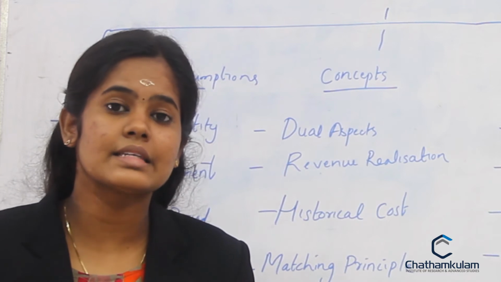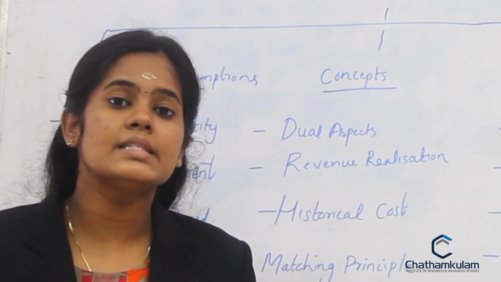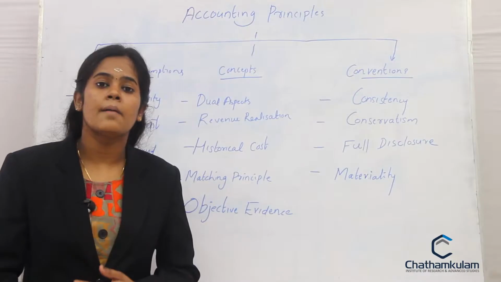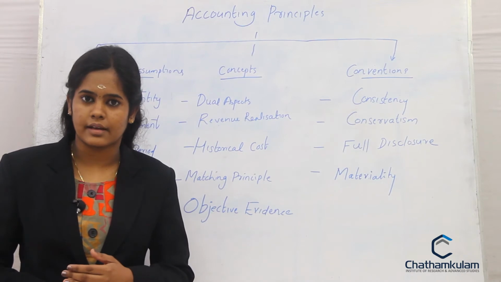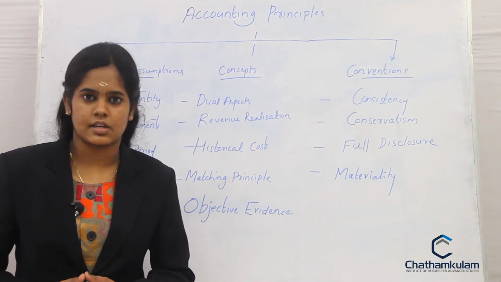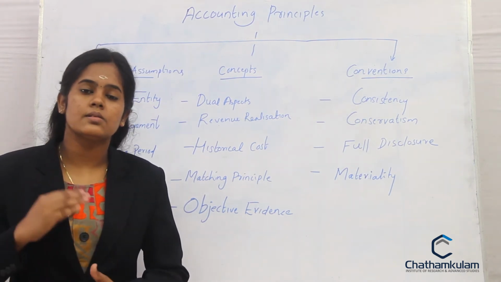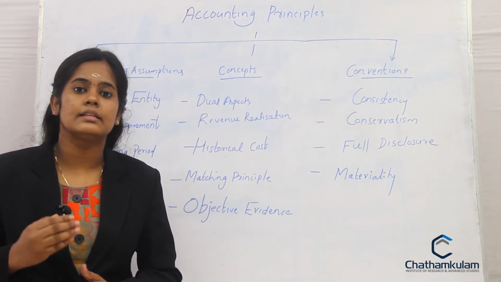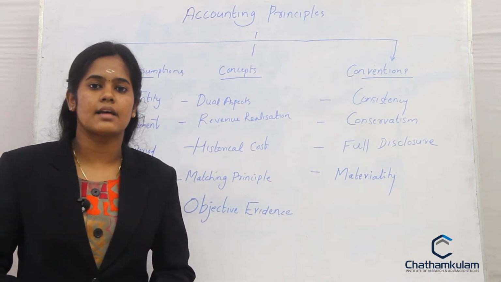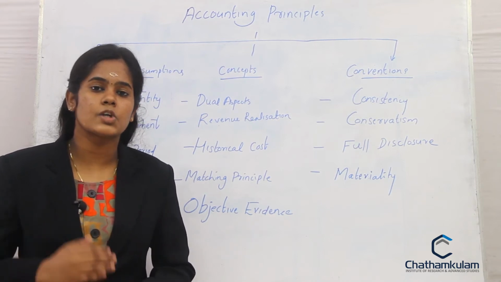One, he is getting the machinery, he is purchasing the machinery, at the same time he is paying the cash. Cash is going out of the organization, machinery is coming into the organization. This is what the dual aspects of a single transaction are about. Then next, it is revenue realization. According to this principle, the company should record the revenue as and when it is earned, irrespective of whether they received the cash or not.